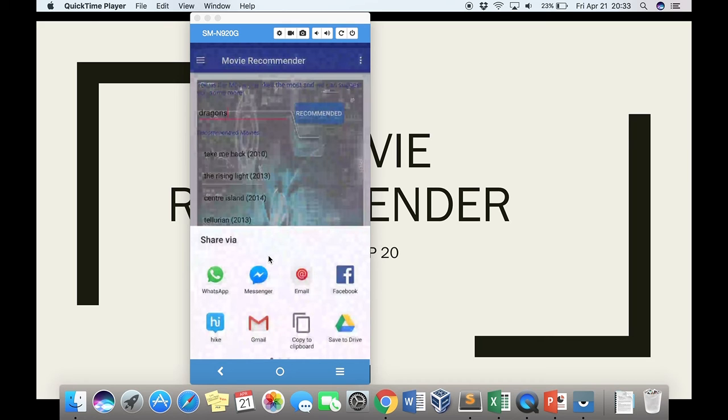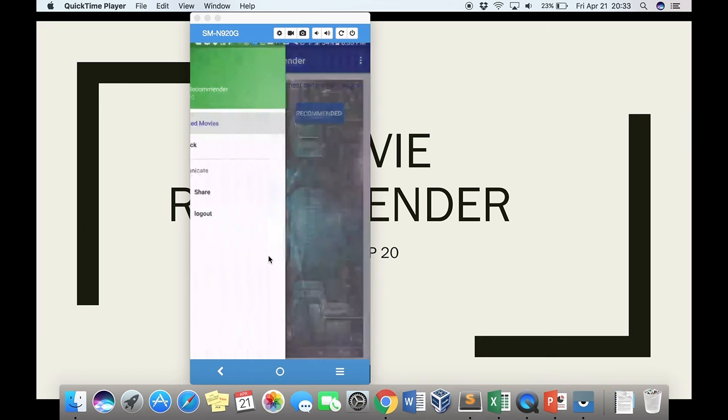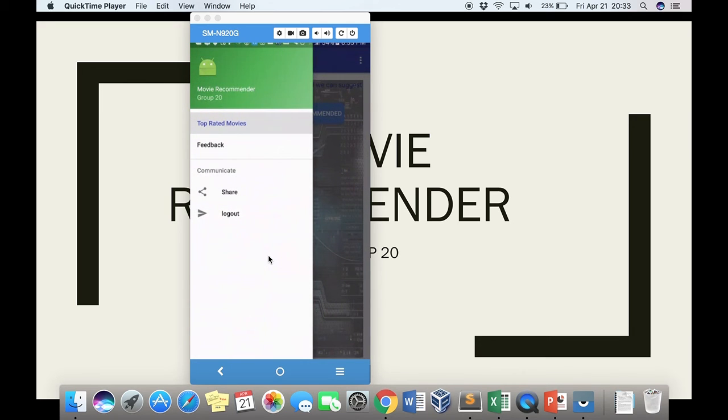Now, looking into the last activity, that is the feedback activity, we have implemented a feedback activity so that we can take feedback from the users, which helps us to improve our application.